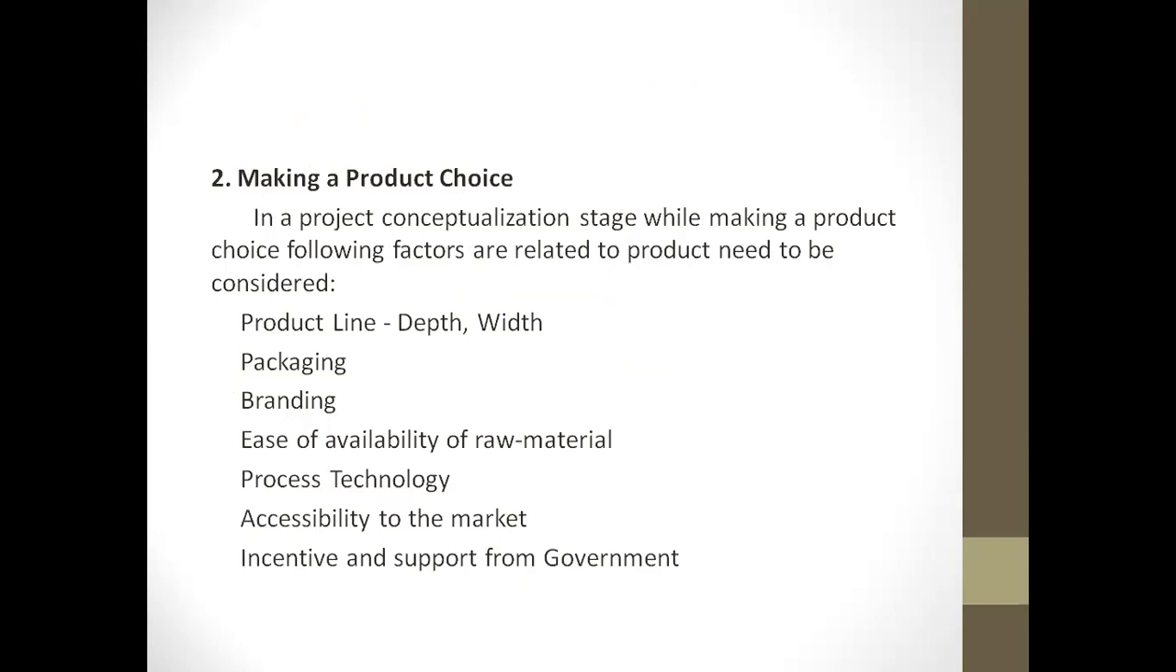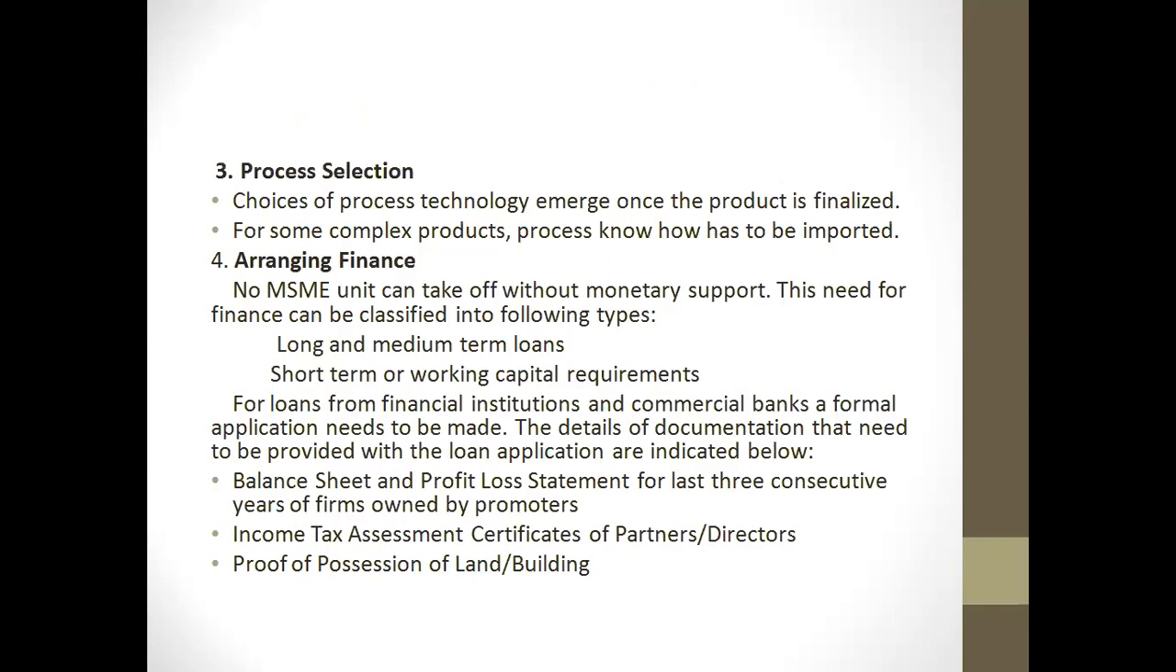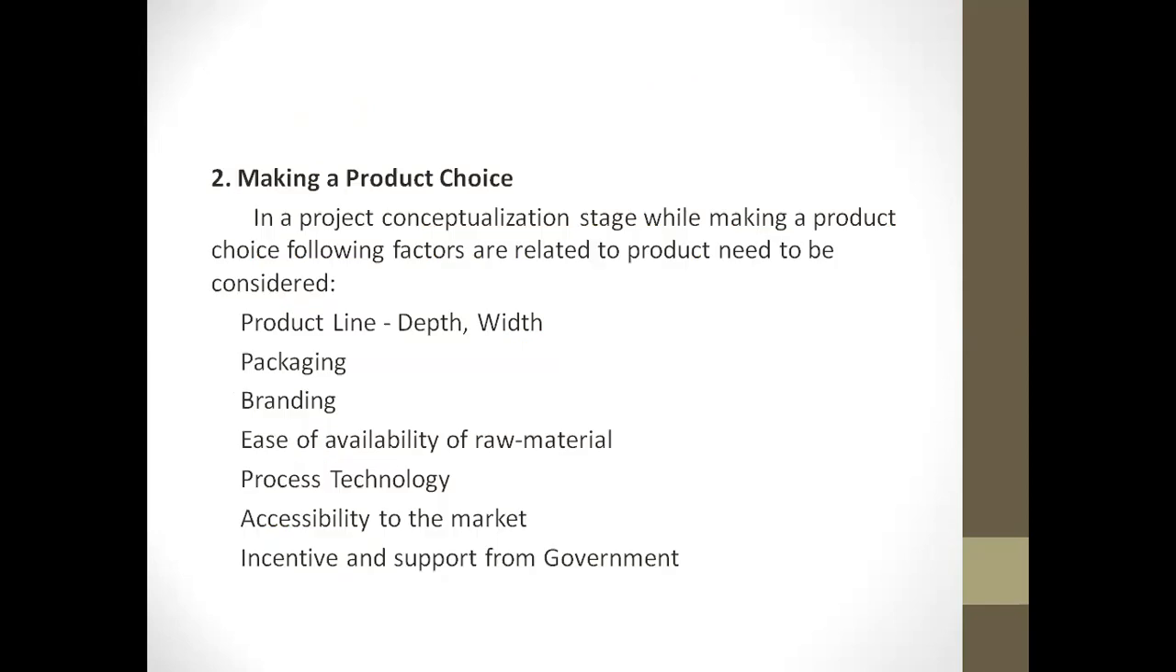The second step is making a product choice. When we say making a product choice, at the project completion stage, the following factors need to be considered for a product. What are those? We have the product line, that is the depth and width, packaging, branding, easy availability of raw material, process technology, accessibility to a market, and incentives and support from the government. Apart from this, there are also some other factors to consider while finalizing the product choice. It can be the process technology we have already completed, and after-sale services or warranties can also be included when you are making a choice of a product.